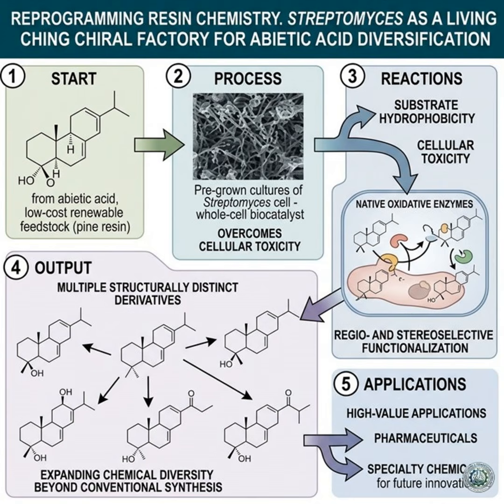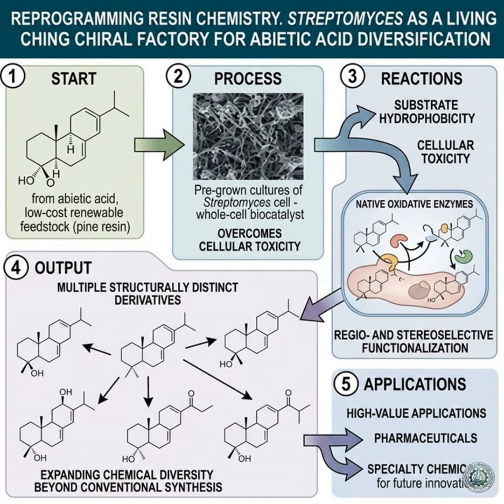External analyses of biocatalysis in fine chemicals suggest robust growth, often high single-digit to low double-digit CAGRs, driven by green chemistry mandates and the need for chiral and functional group-rich building blocks. In that context, a Streptomyces platform that can convert a low-cost, renewable diterpenoid into a set of distinct, structurally complex molecules is strategically attractive, especially if downstream biological screening identifies potent bioactivities. The study does not explicitly tie individual derivatives to specific markets, but it clearly positions abietic acid as a versatile starting point for value-added chemistry rather than a bulk resin byproduct.